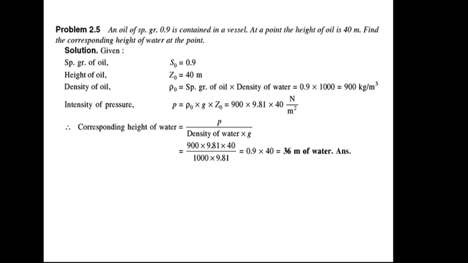It's very simple. Corresponding height of water is equal to pressure divided by density of water into G. So we will substitute the pressure. It is 900 into 9.81 into 40, divided by density of water, which is 1000, and acceleration due to gravity is 9.81. So the final answer is the corresponding height of water will be 36 meter of water.